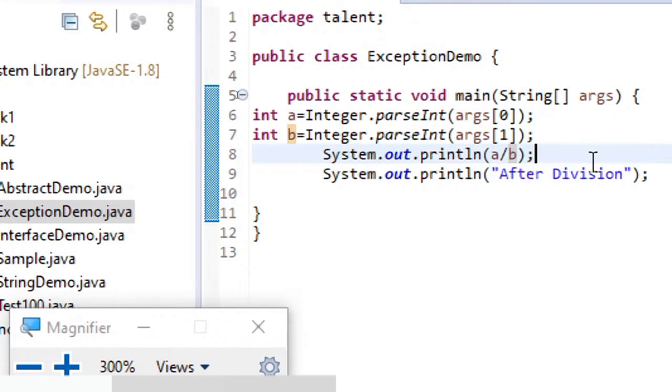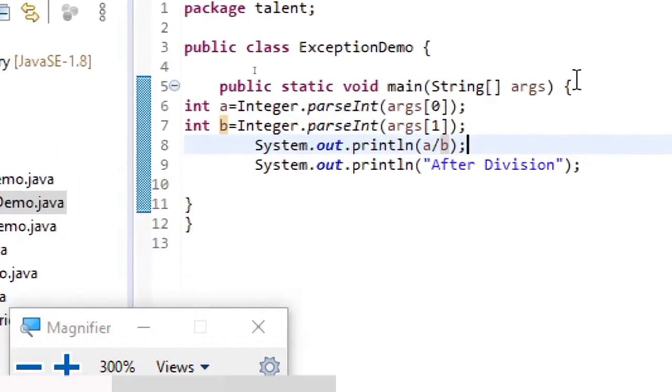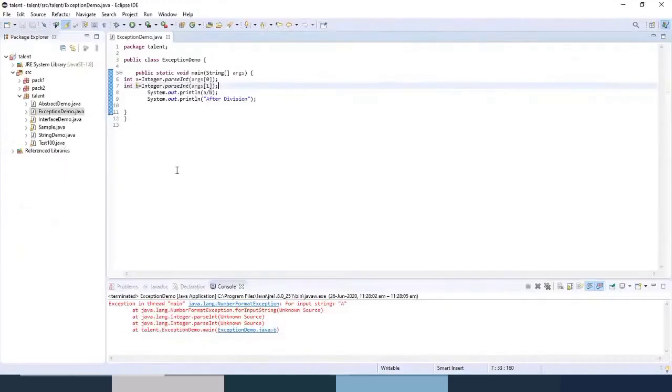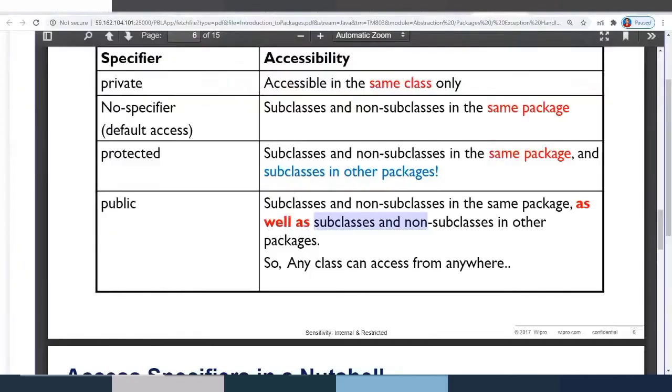So here the thing to be understood by everyone is not only knowing how to write code, but also knowing how to handle the exceptions. So that's what you should be knowing. And here what we have to do is handle such exceptions, and for doing this exception handling, we use 5 keywords. Let's first see the theory part and then come back to the code.